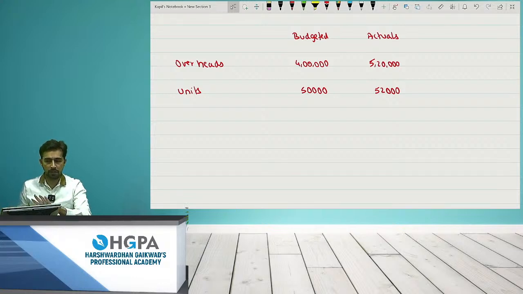Now, this is not the variances, right? I'm just asking you over absorption, the chapter which you actually did in your CMA Inter Group 1. Yes, please tell me, is it under absorption or is it over absorption?